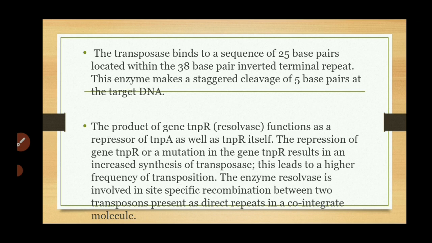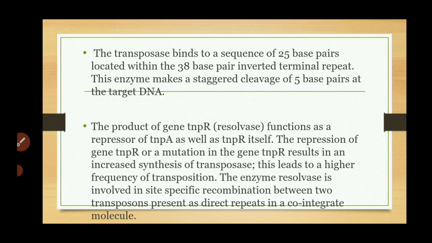This product of gene TnPR functions as a repressor of the TnPA as well as TnPR itself. The repression of gene TnPR or a mutation in the gene TnPR results in an increased synthesis of transposase.